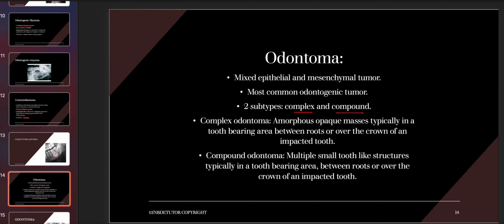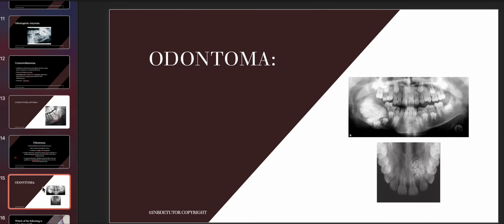Complex odontoma appears as opaque masses, typically in a tooth-bearing area. Whereas compound odontoma, guys, looks like multiple small tooth-like structures, typically in a tooth-bearing area. So it gives like there are small tooth structures present in the jaw, right? Whereas complex is an opaque mass. Now let's see the radiographs here. You guys can see that this is basically a mass, so it is a complex odontoma, whereas these are tooth-like structures present within the jaw, so it is compound odontoma.